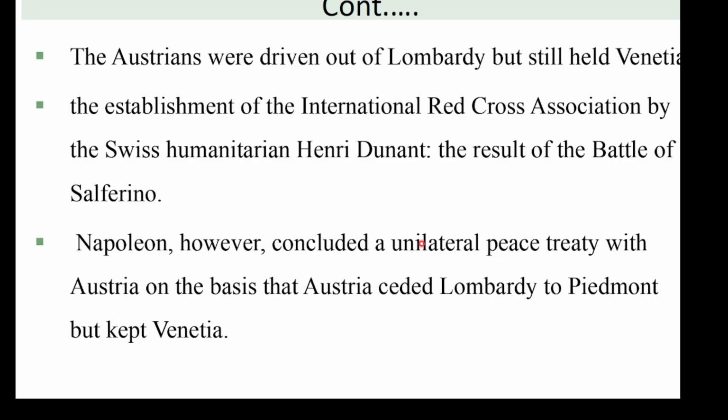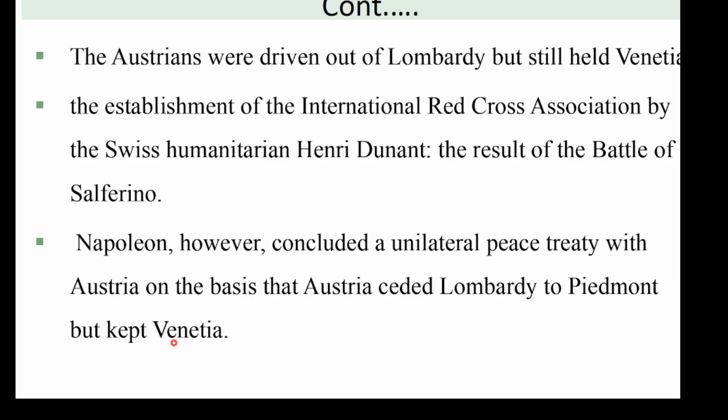Unilateral means an agreement made on one side, in place of Italy or Piedmont, in secret. The issue was about Venetia, which is part of Italy. This secret agreement was signed between Napoleon III of France and Austria around 1859.